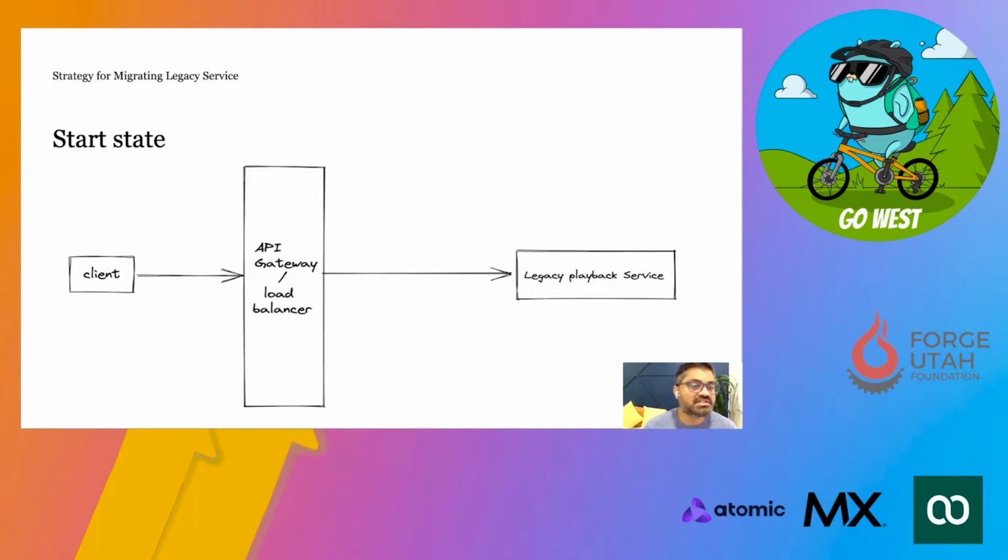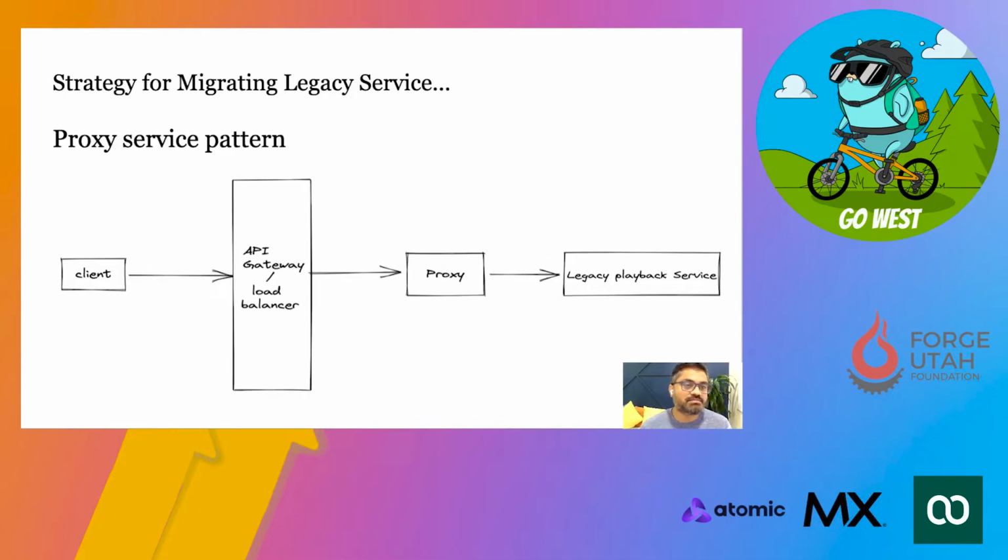Then, starting from this start state, we applied a proxy service pattern. We kept our legacy playback services as they are, and in front, we started slowly introducing Go-based proxy services.